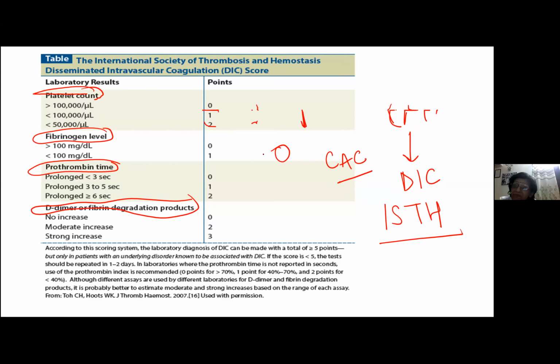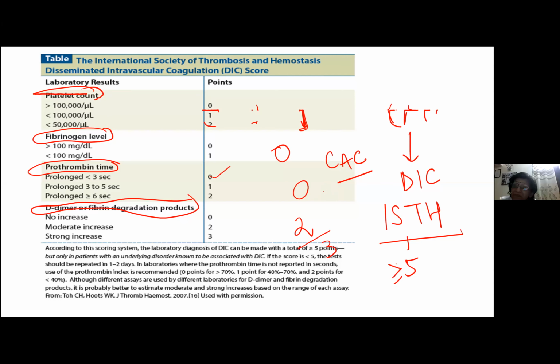Prothrombin time is increased, but only mildly increased. So let's say here also 0. Prolonged but less than 3 seconds is 0, or it can be 3 to 5 also, which is 1. So it can be 0 or it can be 1. Now D-dimer levels are strongly increased or moderately increased, so let's say the score is 2. So what is the score which is coming here? 1 plus 2, 3. For making a diagnosis of DIC, you require a score of more than or equal to 5.